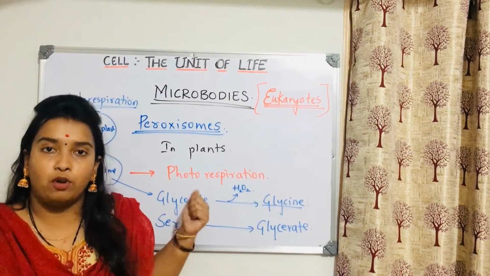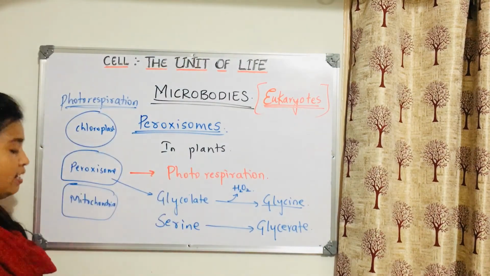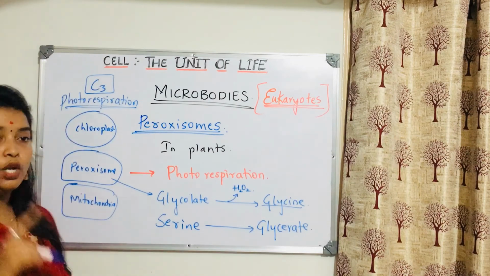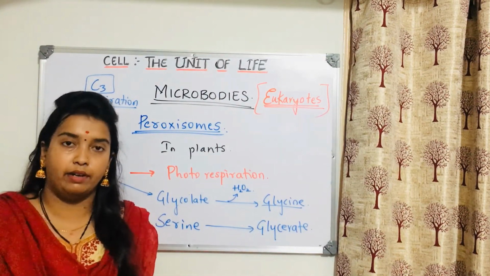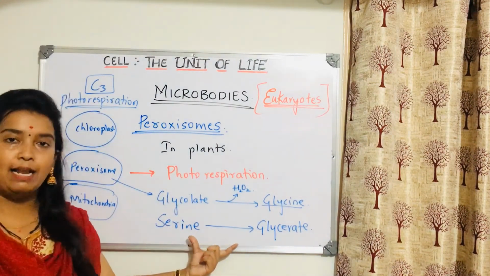This is a wasteful process in plants. And in which plants will photorespiration occur? C3 plants. You will not find photorespiration in C4. Why you will not find that, you will also comment it. Okay. So this is all about peroxisome. This is how it helps in plant cells.